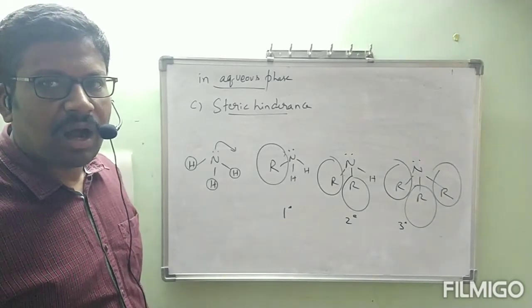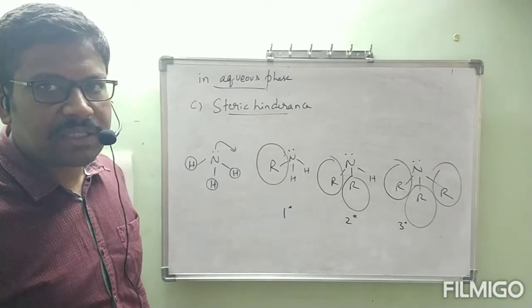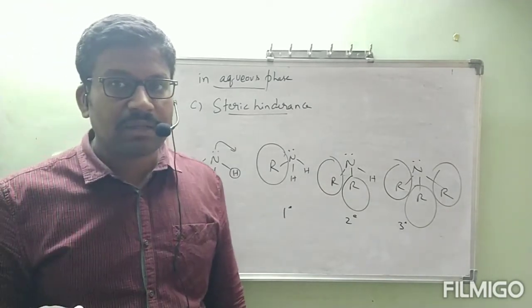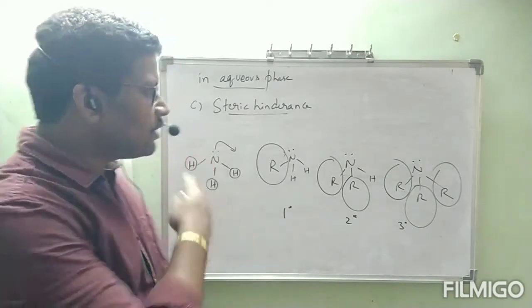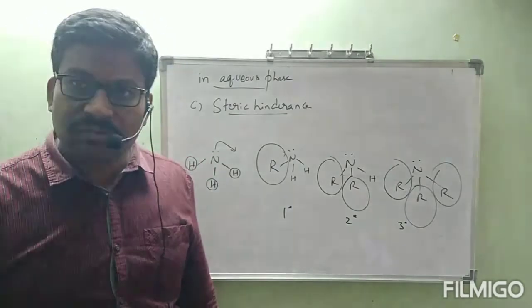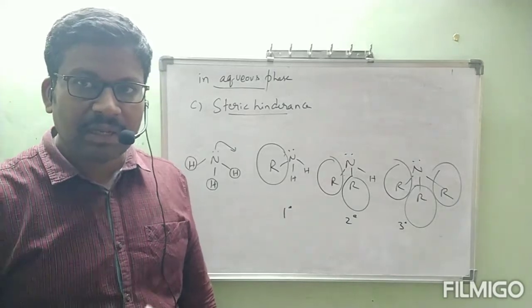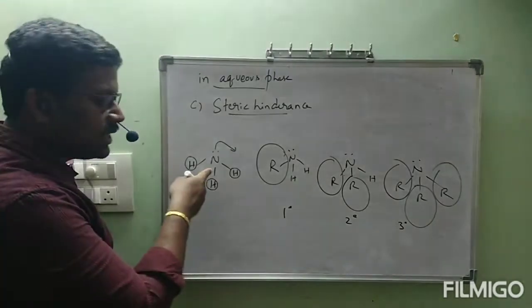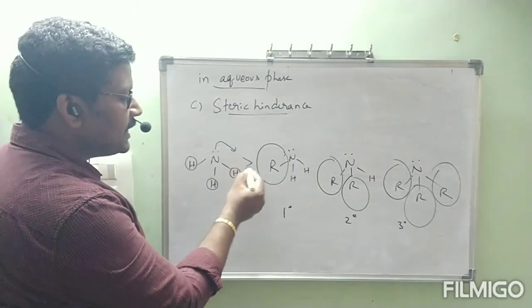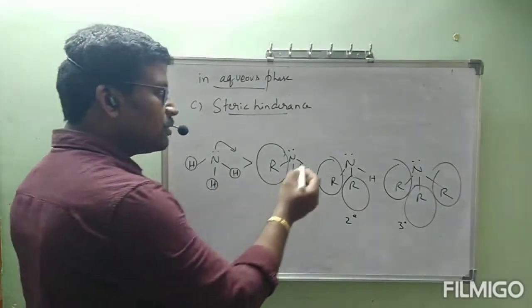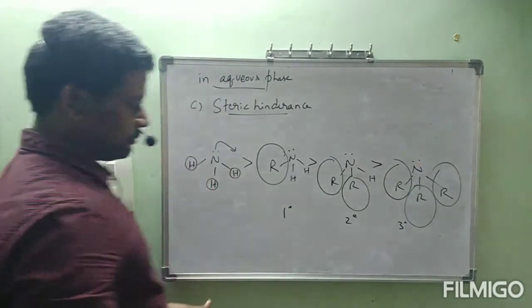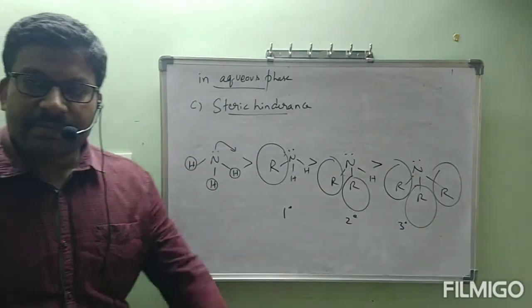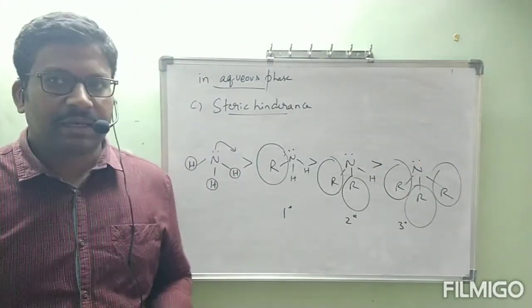That's why the order of basic strength. What is meant by basic strength? The substance which can donate the lone pair of electrons easily is highly basic. Out of these four, which one can donate the lone pair of electrons easily? Ammonia. So it is highly basic. This is more basic than this one. Primary is more basic than secondary. Secondary is more basic than tertiary. Okay, this is about the steric hindrance factor.